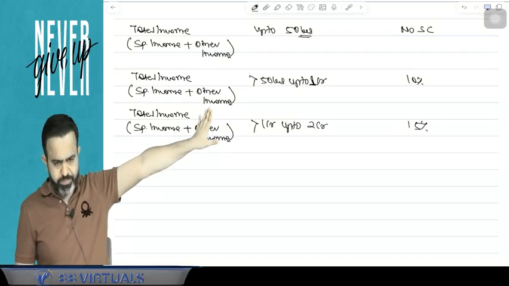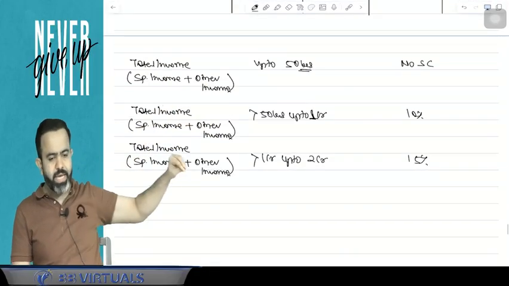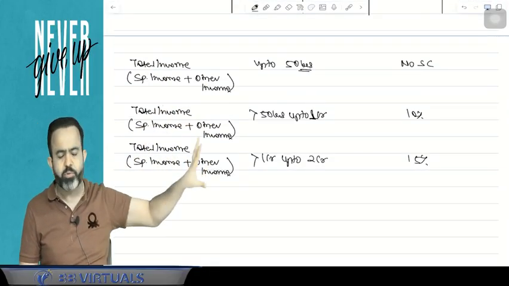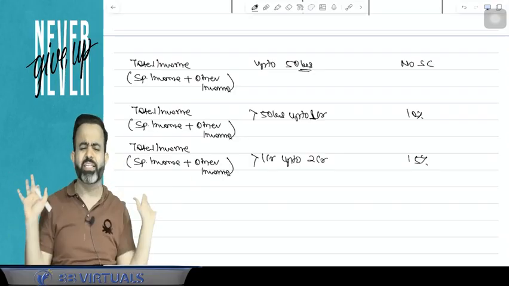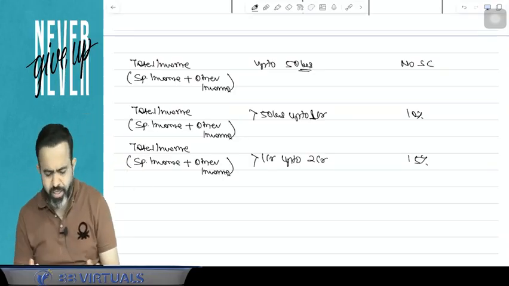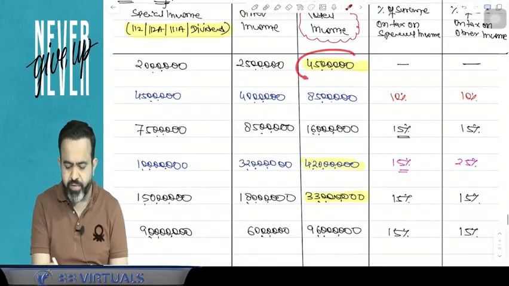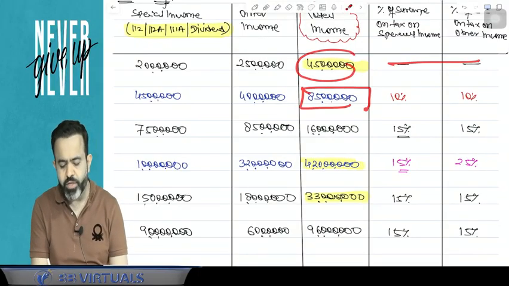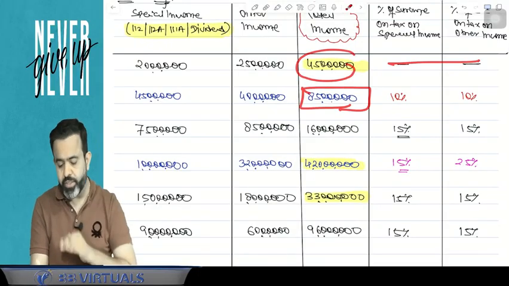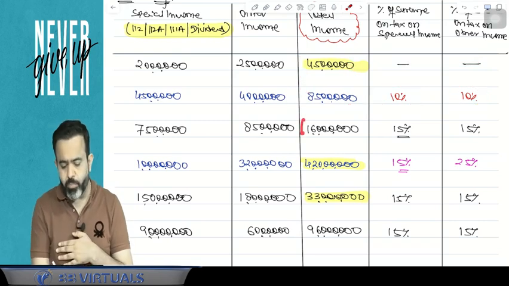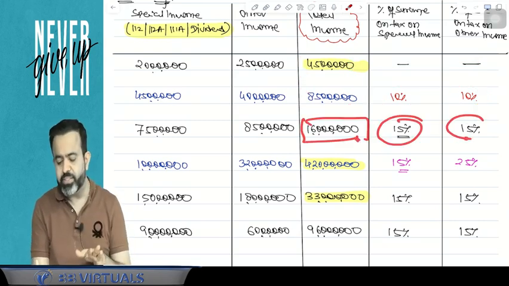Now that is the standard. Till this point, up to 2 crore income, there is no need to check anything. You just have to check the total income. Total income up to 50 lakh, there is no surcharge. Total income more than 50 lakh up to 1 crore, 10% surcharge. Total income more than 1 crore up to 2 crore, 15% surcharge.